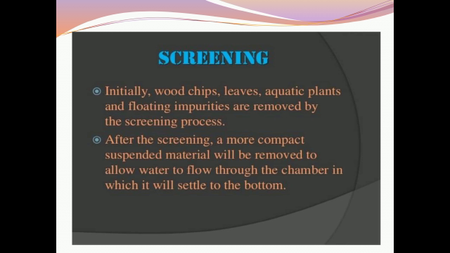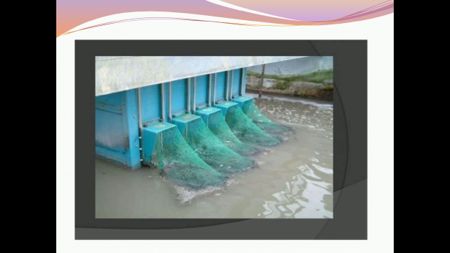First step, screening. In the screening step, initially wood chips, leaves, aquatic plants and other large impurities are removed. The water is passed through a screen having a large number of holes, like you can see in the picture. Through these net-type holes, the large aquatic plants and large impurities like wood pieces are removed.